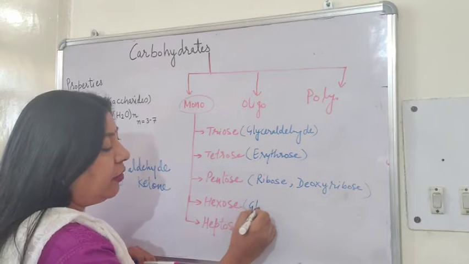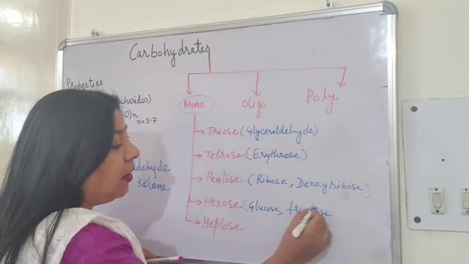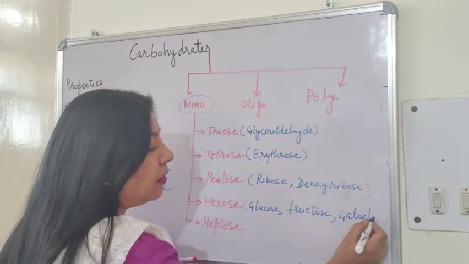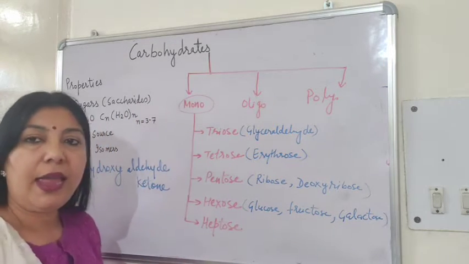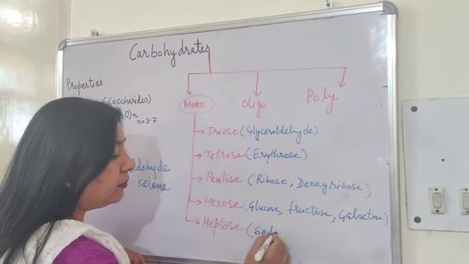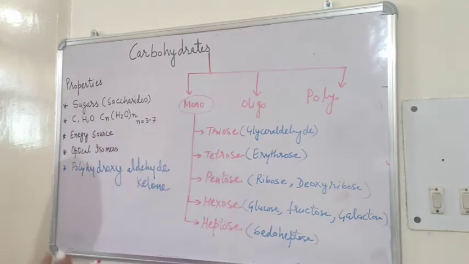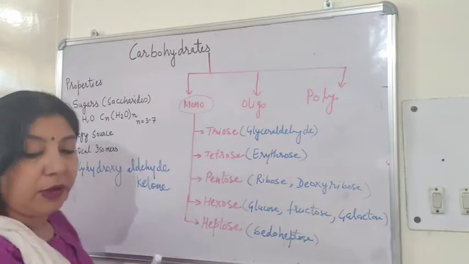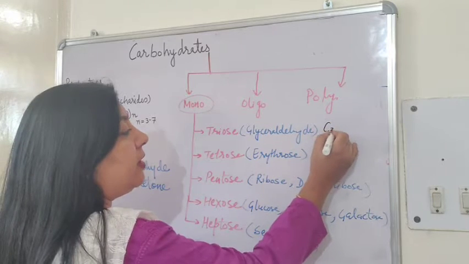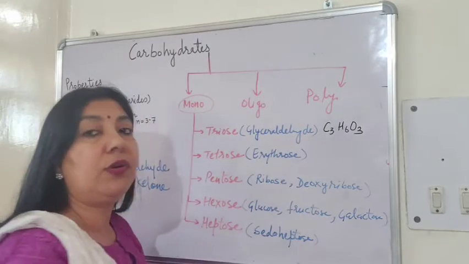Likewise, glucose, fructose and galactose, they are the examples for hexose. And heptose are pseudoheptose. Now, as I told you, the general formula is this. So, you can write the general formula for trioses. Trioses will be C3H6O3. That's why we say C3 sugars.